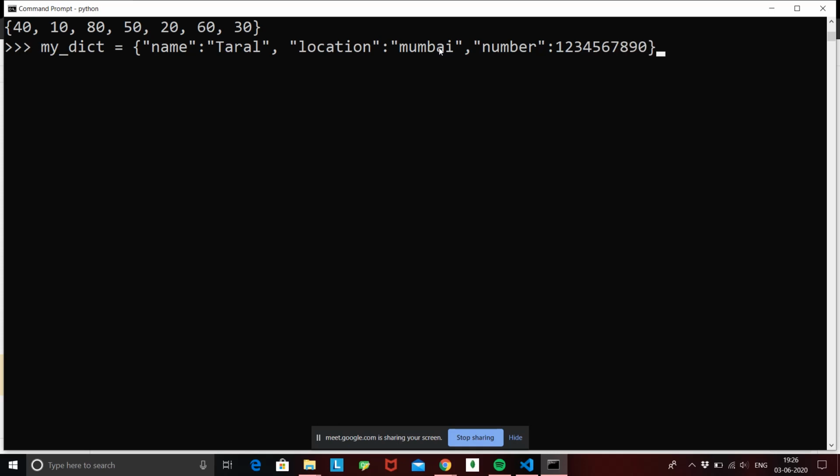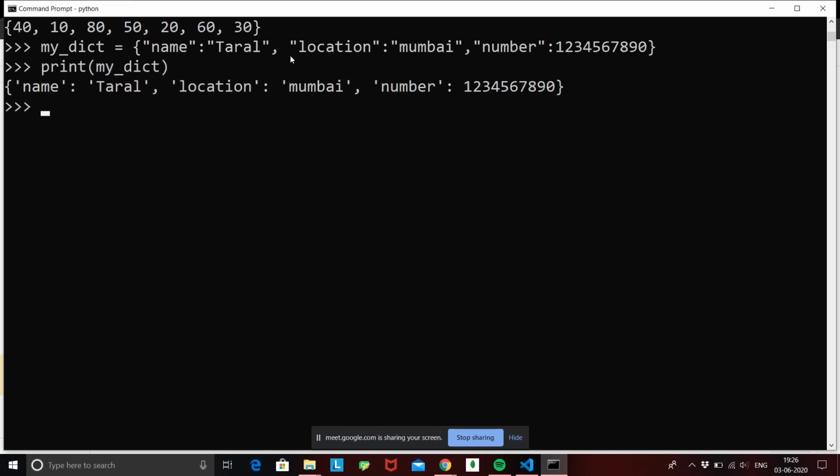Okay, so now what's happening over here is I can store any form of data. See, here I stored a string, here I stored an integer. So this is how a dictionary basically works. A dictionary will have any kind of data, but each data should contain a unique key associated to it. So now if I hit enter, this dictionary is stored inside the location, and if I do print my dict, it's going to give me again the key value pairs, that is name Taral, location Mumbai, and number is this random number.